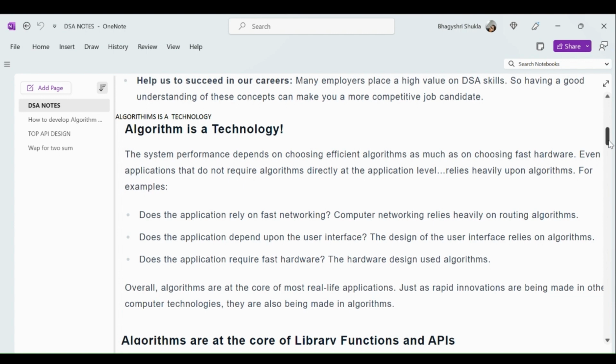Next, does the application depend on the user interface, the UI? Again, the logic or design behind the user interface relies on algorithms. Next, if the application requires fast hardware, again the hardware design uses algorithms. So overall, algorithms are the core of most real life applications. Just as rapid innovation is being made in other computer technology, it is also being made in algorithms. That's why algorithm is a technology.